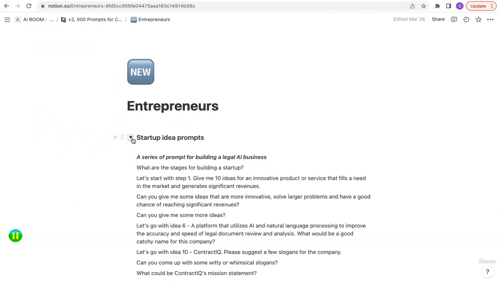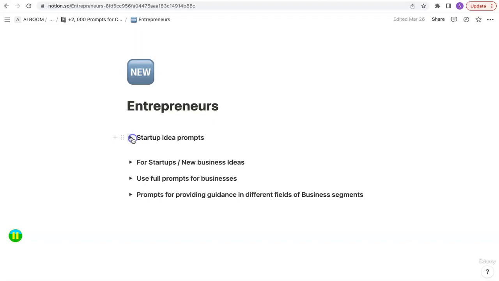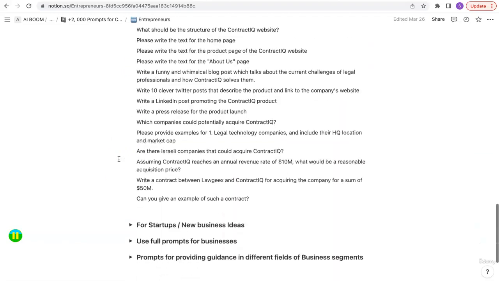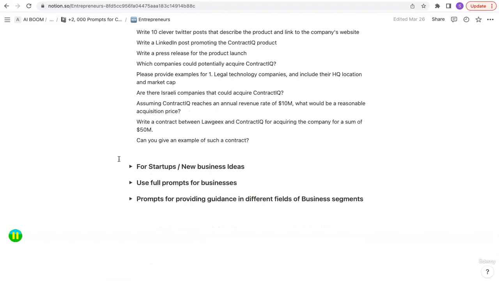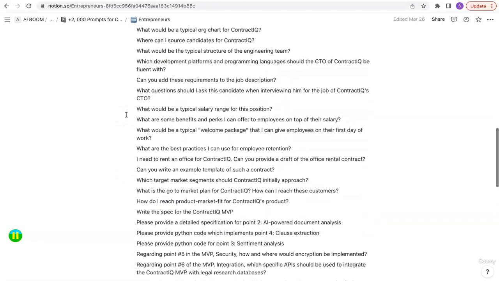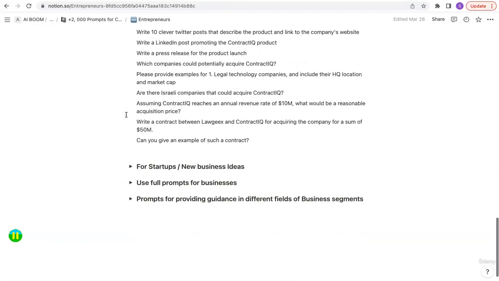So startup idea prompts, GPT can help you actually generate a startup idea. This is a series of prompts that I went through in creating my own startup idea using ChatGPT. So I have listed all the prompts here that I went through. Give it a shot, try it out. This is one of the best ways of learning how to work with the model, by working on a project end to end with the model. You will understand how it behaves and how it responds.